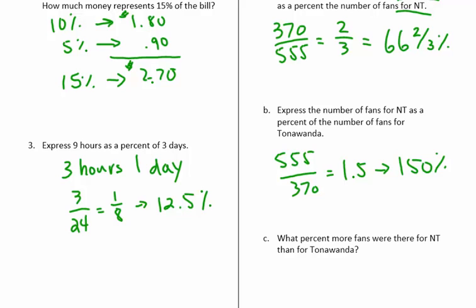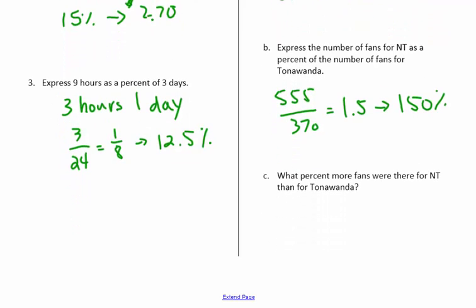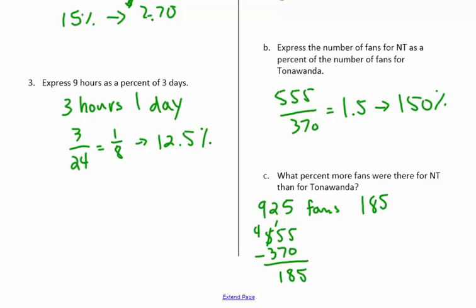Part C: what percent more fans were there for NT than for Tonawanda? There were a total of 925 fans, and 555 of them were for NT, and we're going to take away the 370 that were there for Tonawanda. So 185 more fans out of 925, the total, gives us 20% more. So 20% more for NT.